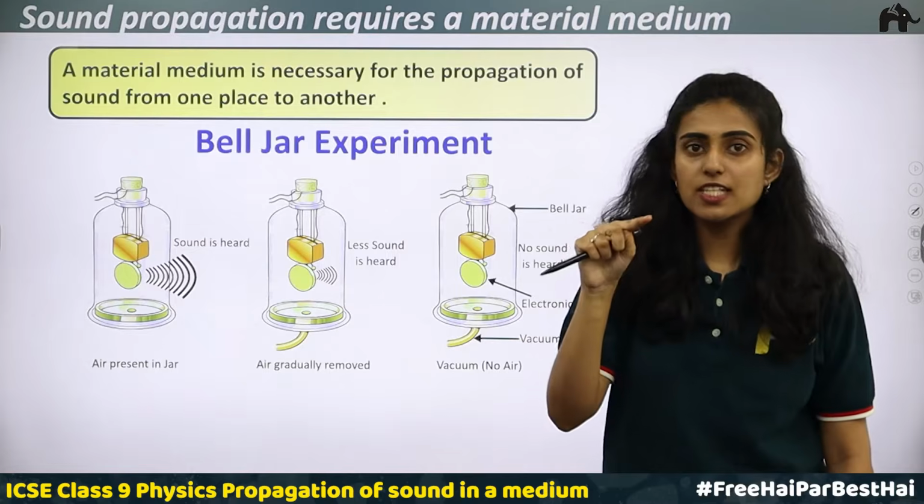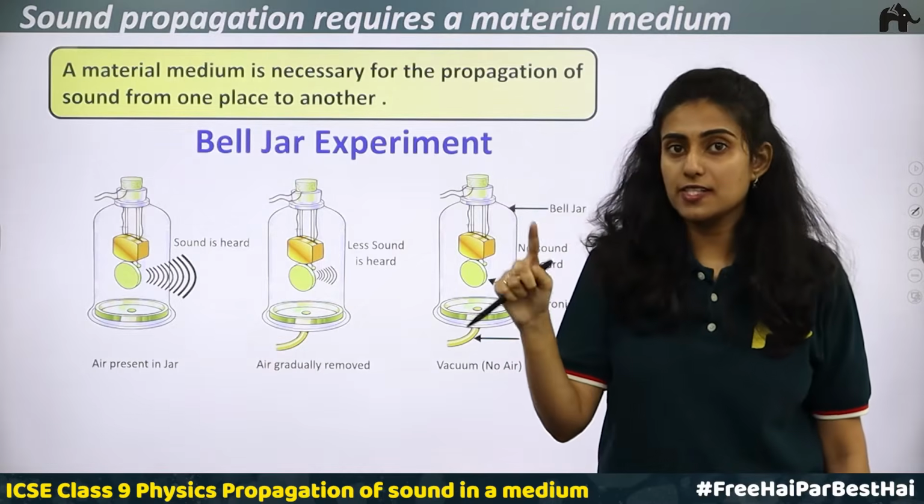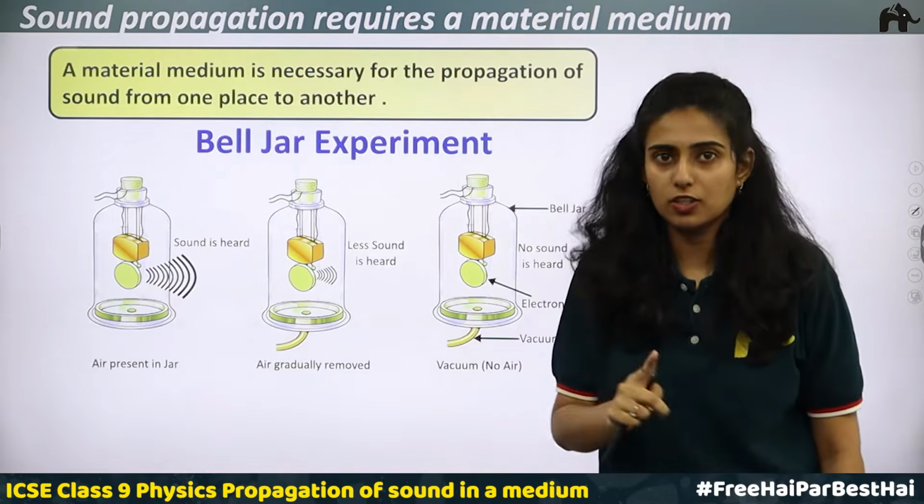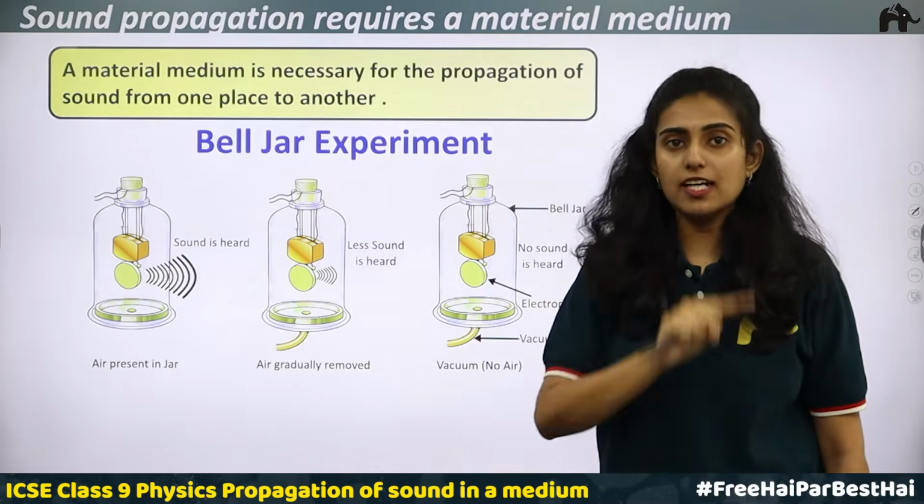When you turn off the switch, the circuit is open. There is an open circuit. When you close it, it becomes a closed circuit. So in a closed circuit, the electric current flows.